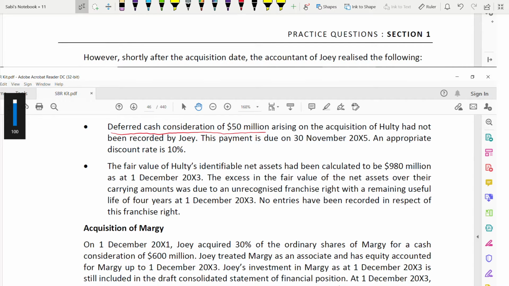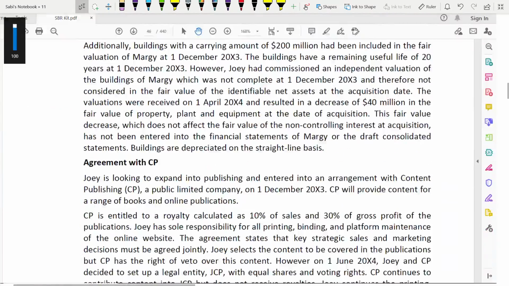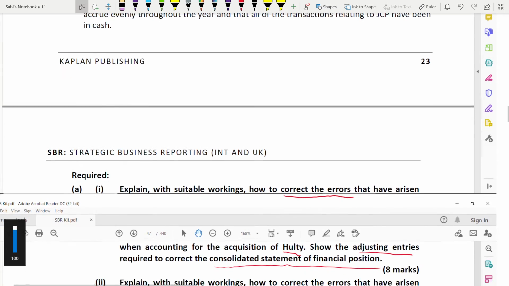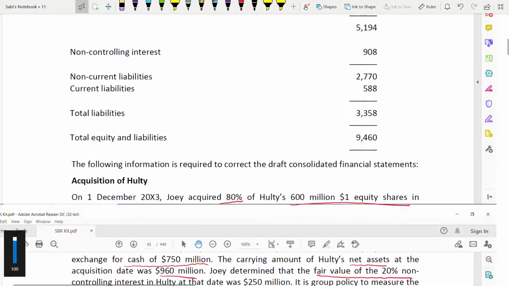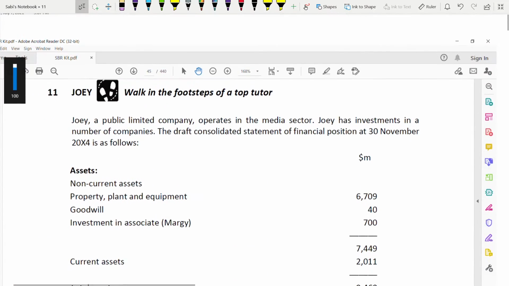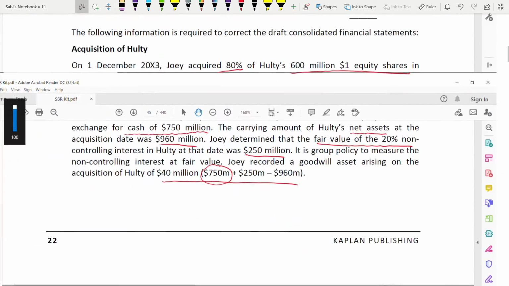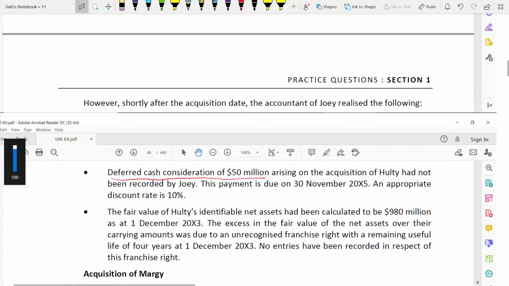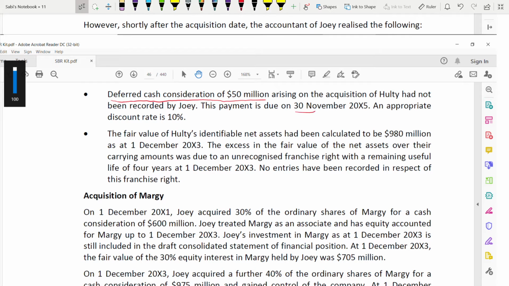This payment is due on which date? You have to see the date. This payment is due on 30th November 2005, and the appropriate discount rate is 10%.